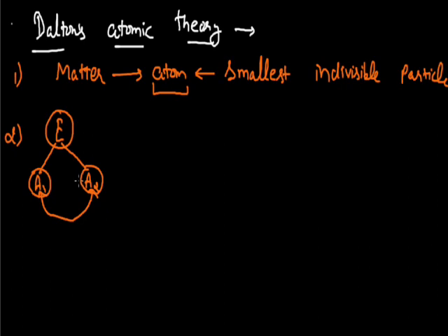They will be the same in each and every regard, and that is known as the second postulate of Dalton's atomic theory. So the second one is, the atoms of one element are identical.